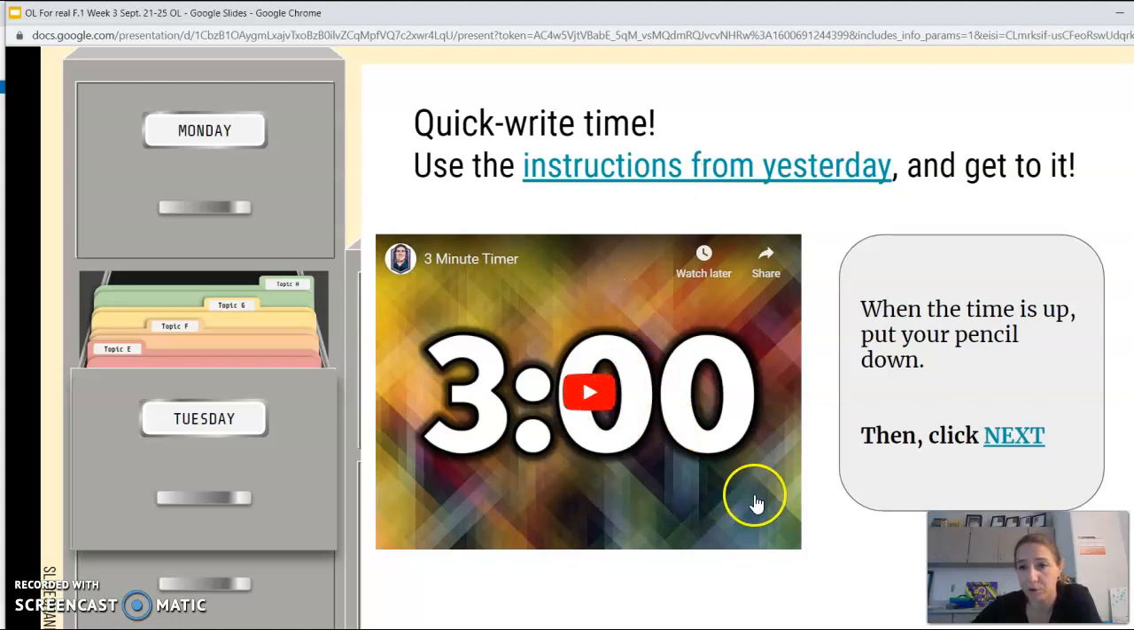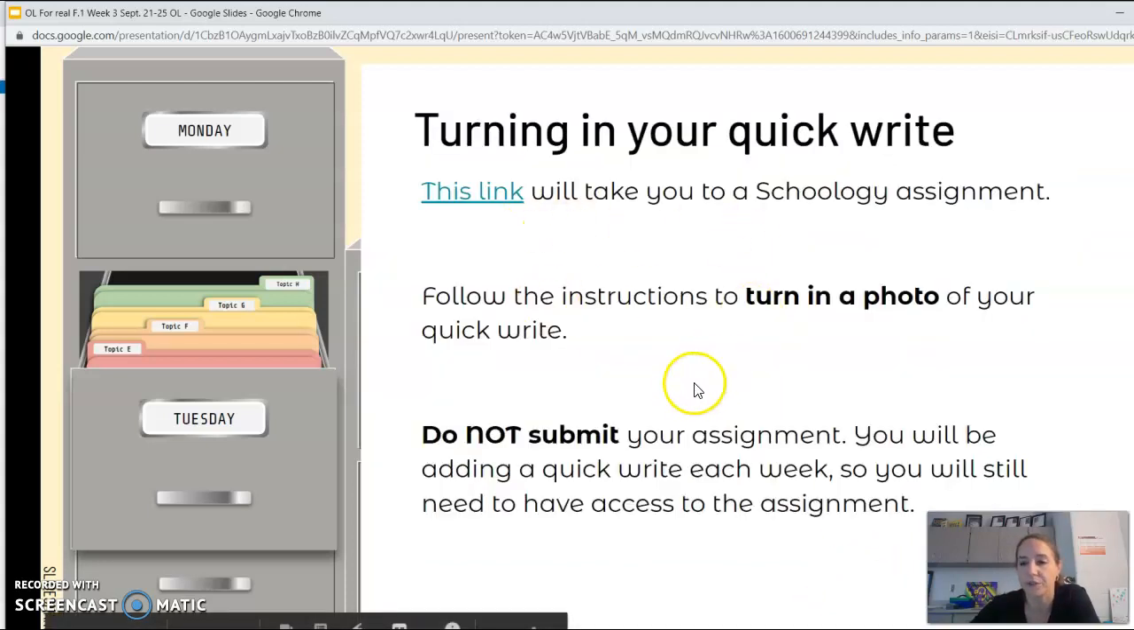You're going to open up your composition notebook. You're going to go to the 3rd or so page, write quick write at the top, write the date, and then just start writing. And what I want you to do is use this 3-minute timer to see what it feels like to write for 3 minutes. Then this is how you're going to turn it in.